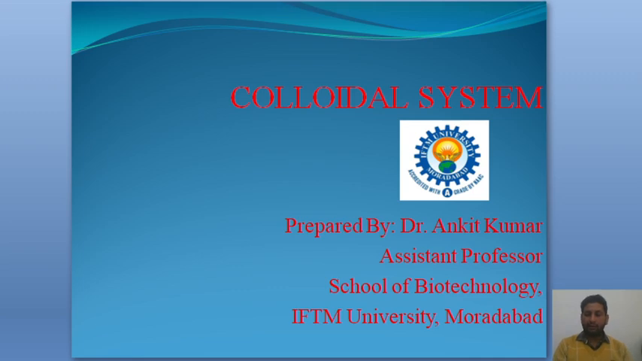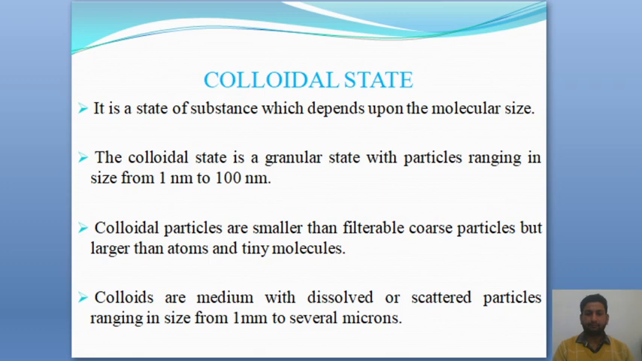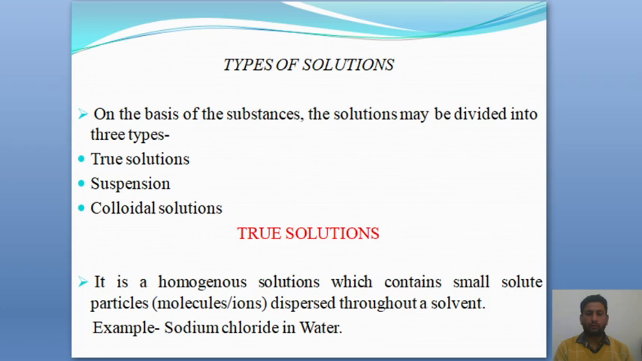Today we are going to start a new video lecture, that is colloidal system. So we start from the colloidal state. The colloidal state is a state of substance which depends upon the molecular size. The colloidal state is a granular state with particles ranging in size from 1 nanometer to 100 nanometer. Colloidal particles are smaller than filtrable coarse particles but larger than atoms and tiny molecules. Colloids are media with dissolved or scattered particles ranging in size from 1 mm to several microns.